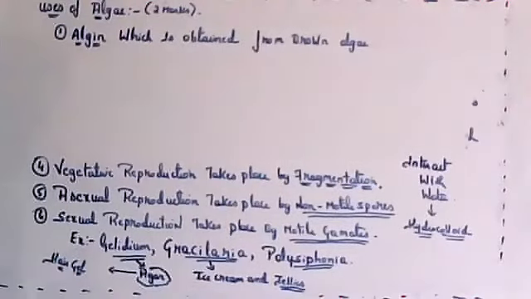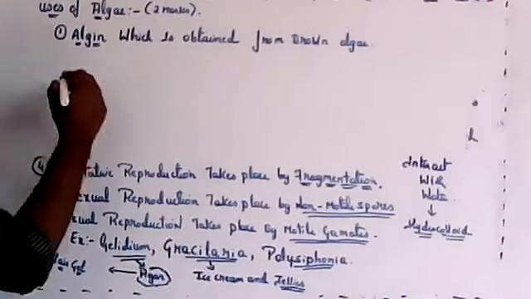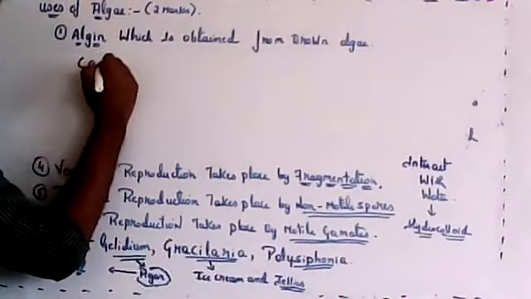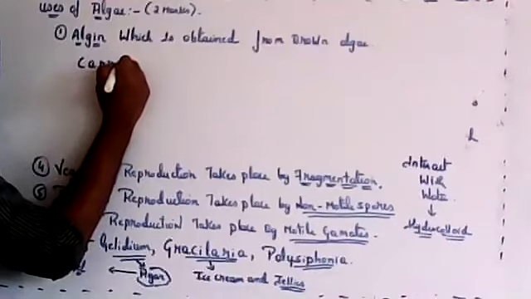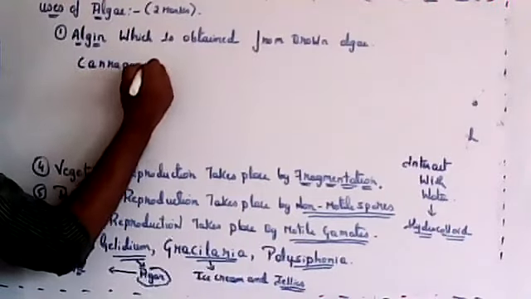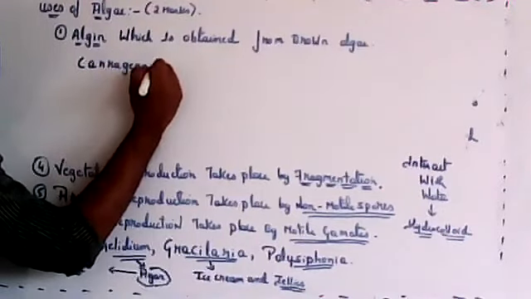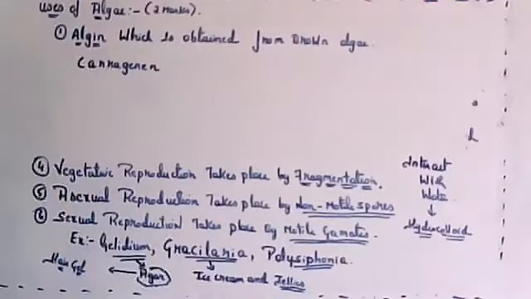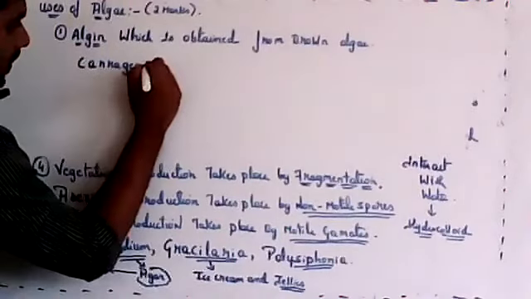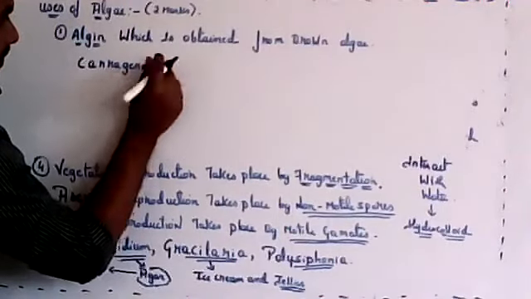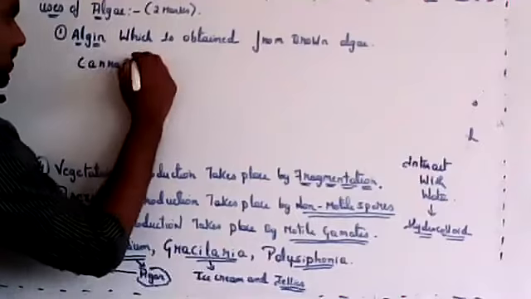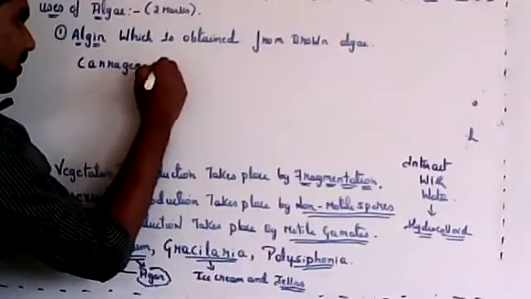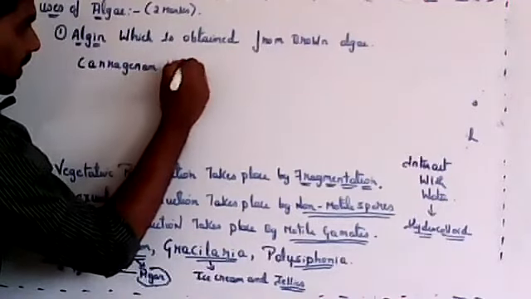There is one more chemical, obtained from red algae, known as carrageenan.